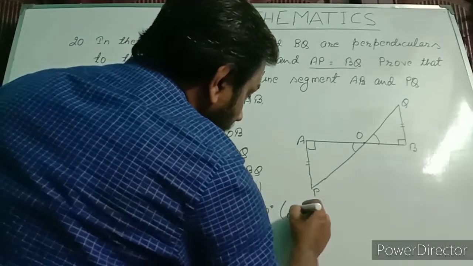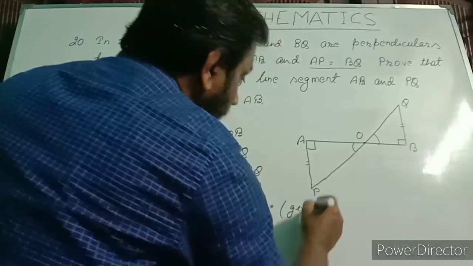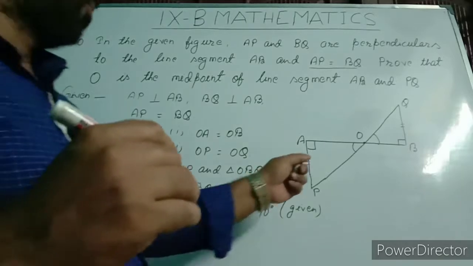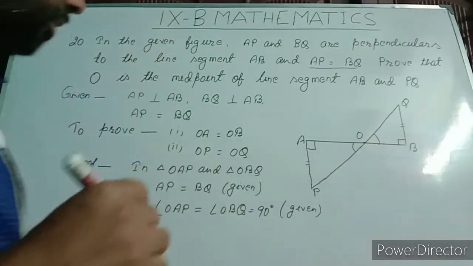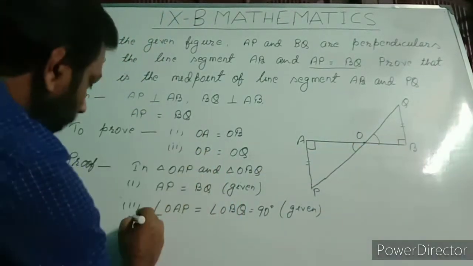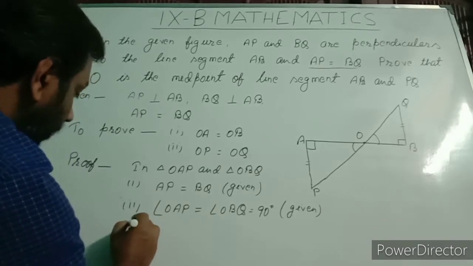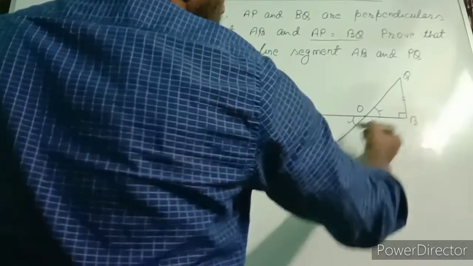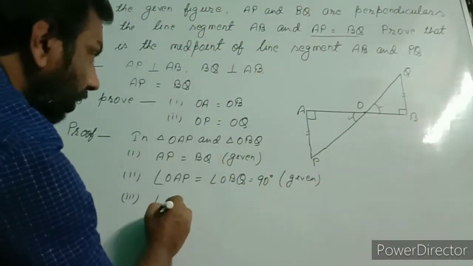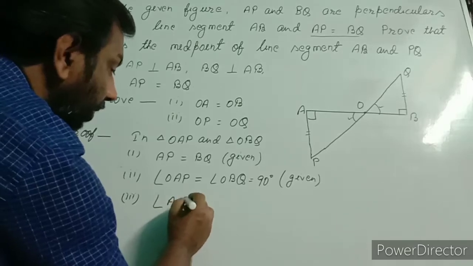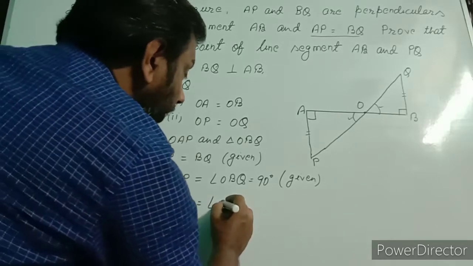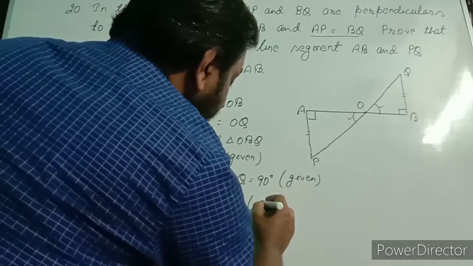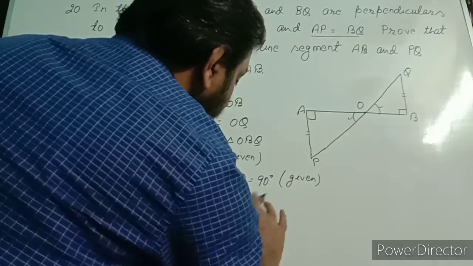This is also given because AP and QB are perpendicular to AB. So here will be 90 degree, here will also be 90 degree. And third condition, these two angles are equal, vertically opposite angles. For that we write angle AOP is equal to angle BOQ, in bracket vertically opposite angles.